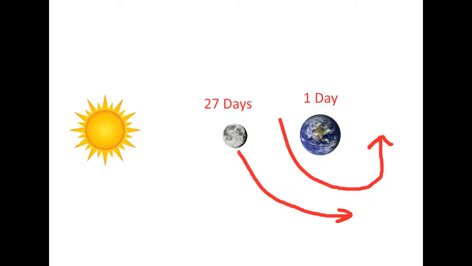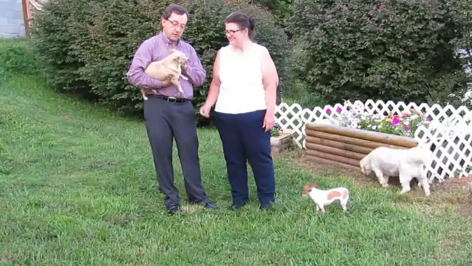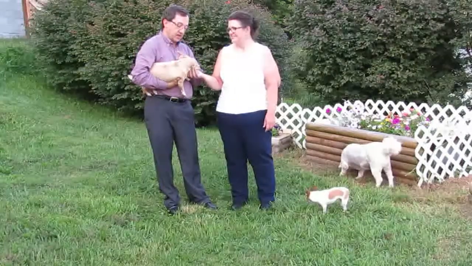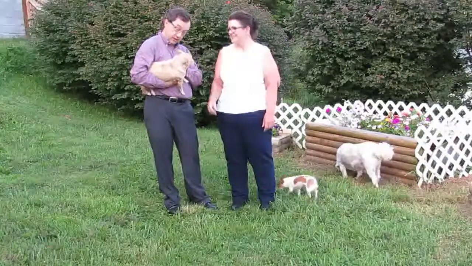But our Earth, since it rotates once a day, rotates west to east, it looks like the sun rises in the east and sets in the west. Same difference with the moon. The moon rises in the east and sets in the west. But because it moves so slowly, once every 27 days around the Earth, that's why it looks like it's moving east to west.